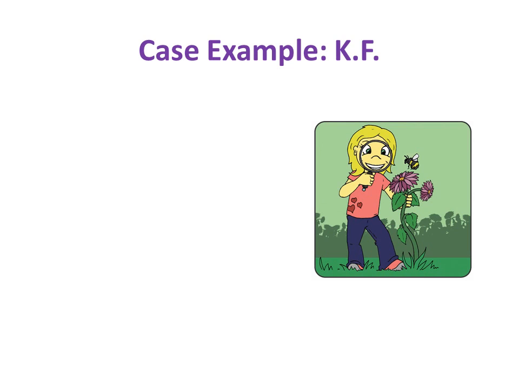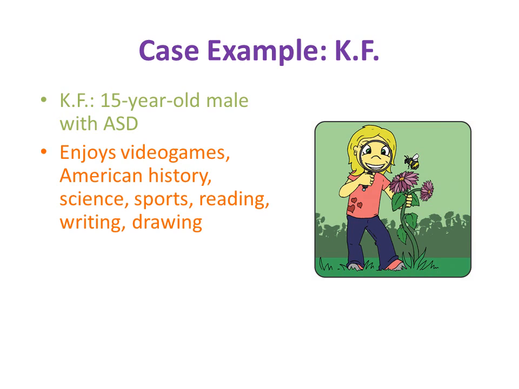The following case example, using real data from KF, a 15-year-old boy, is now presented to illustrate how treatment targets were selected using the ToMI-2. KF enjoys video games, American history, science, and sports, and his academic strengths and personal interests include reading, writing, and drawing. The results of several standardized tests place KF in the clinical range.